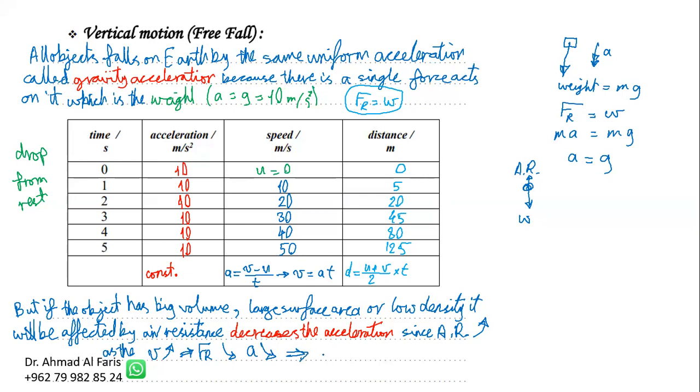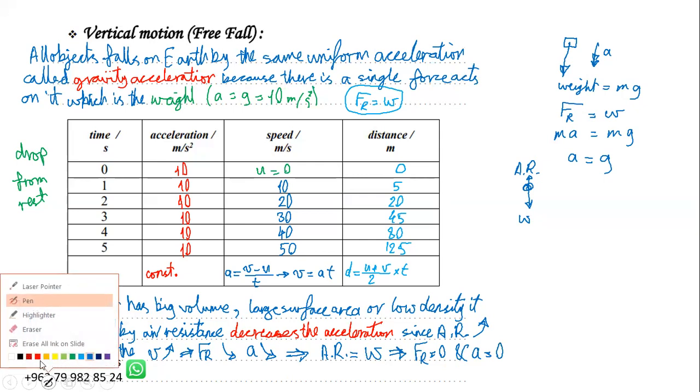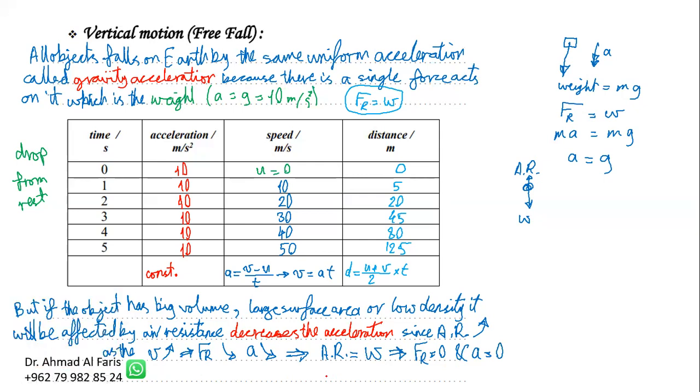Until what? Until the air resistance is equal and cancels the weight, making no resultant force. The resultant force is equal to 0 and the acceleration is also 0. Does it stop in the middle of the air? No, it keeps moving at steady speed downwards, which is called terminal velocity.